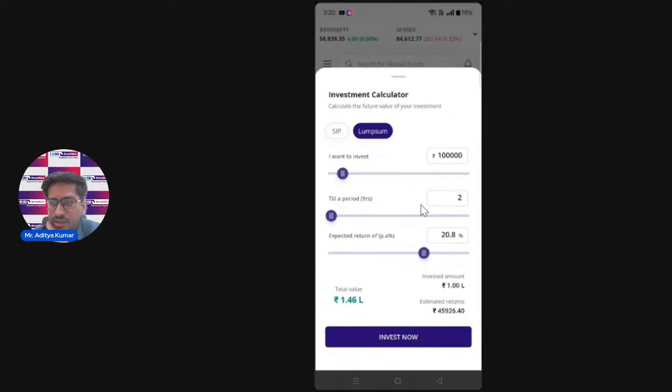And the expected return that you might expect from the fund is around 20%. So this is how you can see. After 2 years of investment from today onwards, you will be making around 44,000, which is the estimated price, obviously. So the total value of the portfolio will be around 1.44 lakh. And the same thing goes with SIP also.